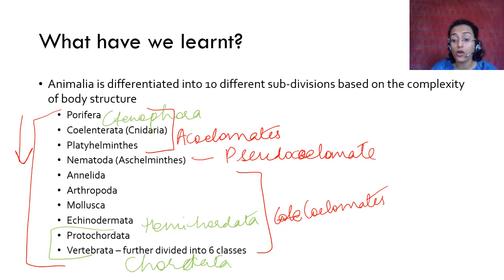Do not remember this. If you are of a higher class, please remember कि ये जो है थोड़ा सा इन्होंने कुछ तो अलग दिया हुआ है. They have another phylum called Ctenophora between Porifera and Coelenterata, and Protochordata and Vertebrata are actually, after Echinodermata comes Hemichordata, and after Hemichordata comes Chordata, and Chordata के अंदर you have Protochordata and Vertebrata. In fact, Balanoglossus, that has been given as an example of Protochordata, is actually a hemichordate. Okay, if you're of a higher class, if you're seeing this for revision, please remember these points. Okay, it is Porifera, Ctenophora, Coelenterata, Platyhelminthes, Aschelminthes, Annelida, Arthropoda, Mollusca, Echinodermata, Hemichordata and Chordata.